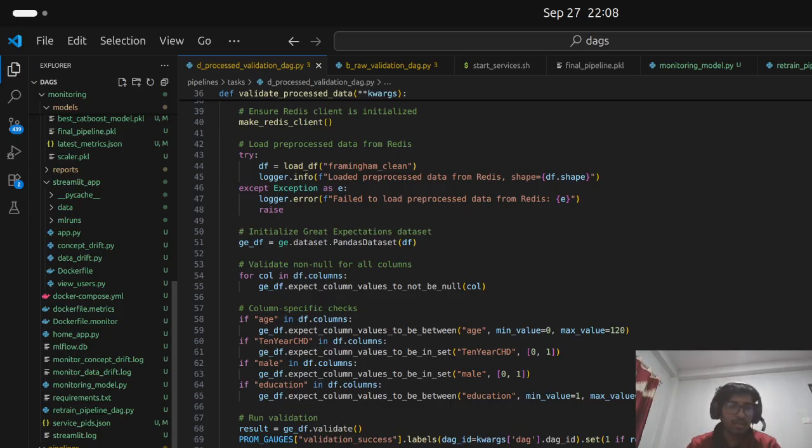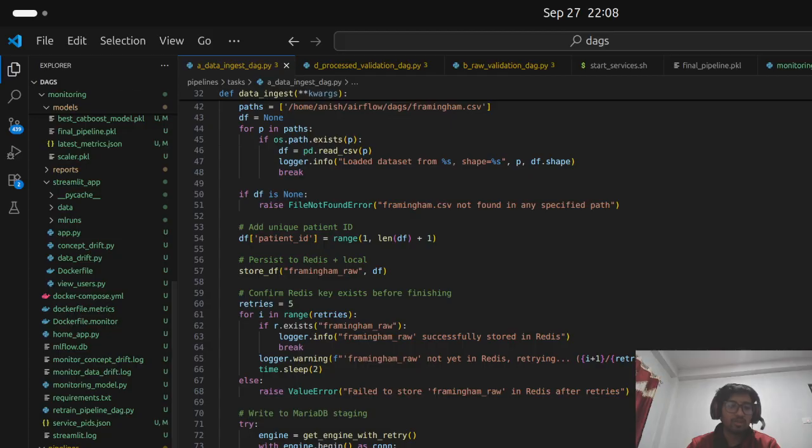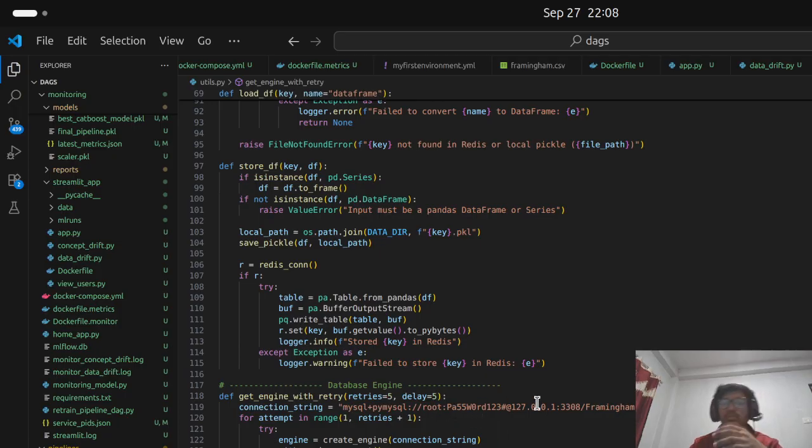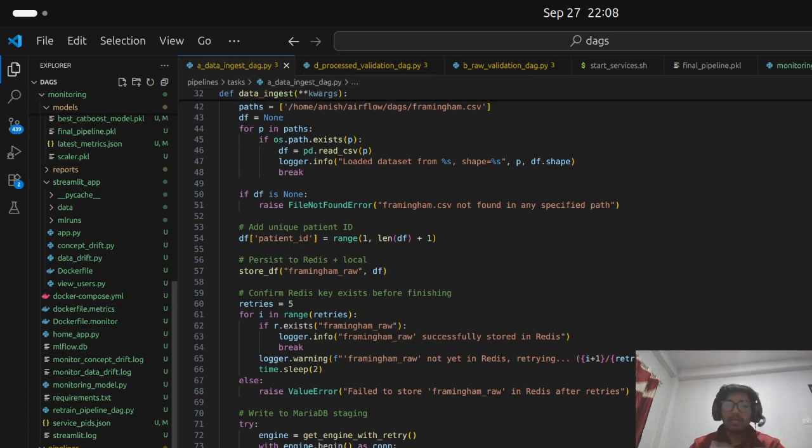So let's start with data ingestion.py. In data ingestion, we will use this CSV file and store it in MariaDB. And as you can see in details.py, we have a certain password so that nobody can access it, and we stored that data in MariaDB.